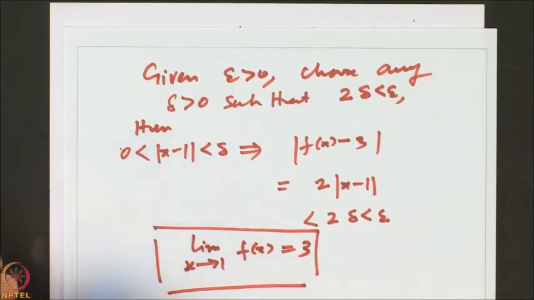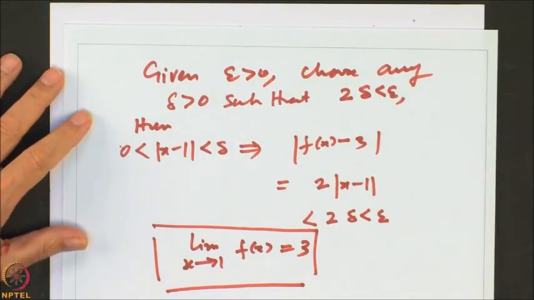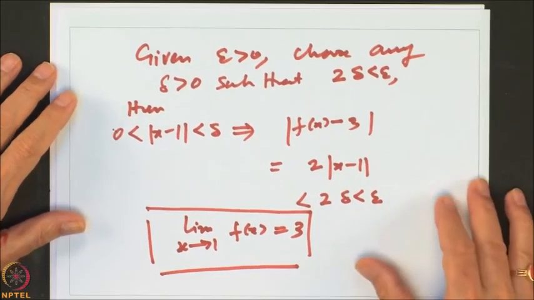So, this is called the epsilon delta method of checking whether the limit exists or not. I will not go into too much detail on the epsilon delta method of finding limits. Most of the time we will give you some more rules to analyze limits, whether epsilon delta or sequence method, and using those rules one will be able to analyze the limits of a function at a point, whether it exists or not. So, let me just summarize.